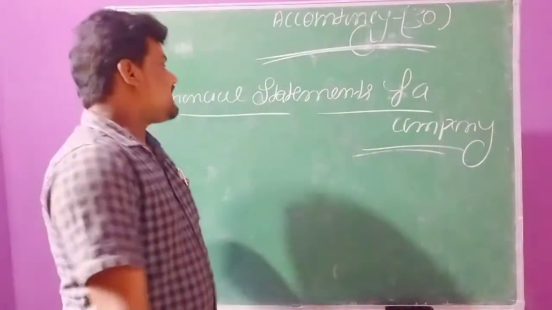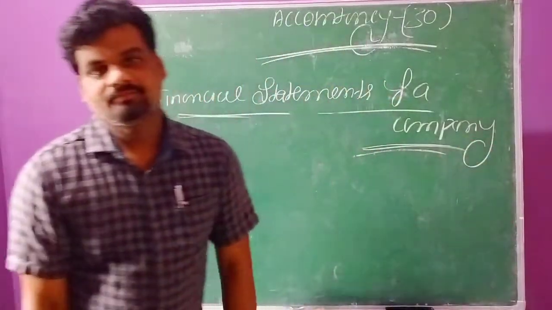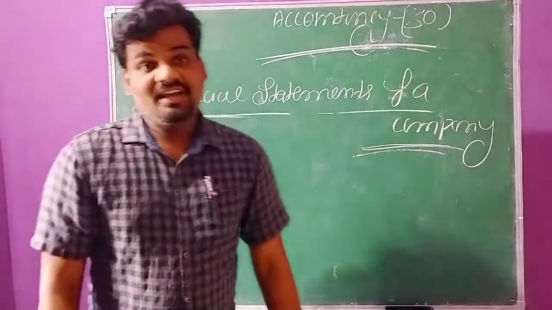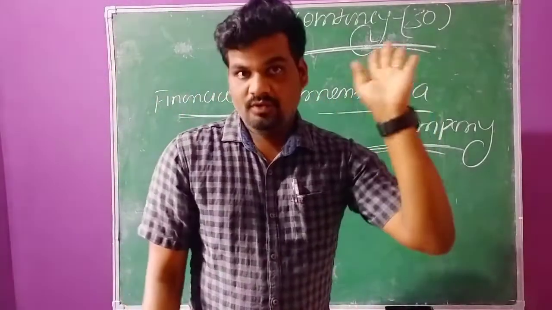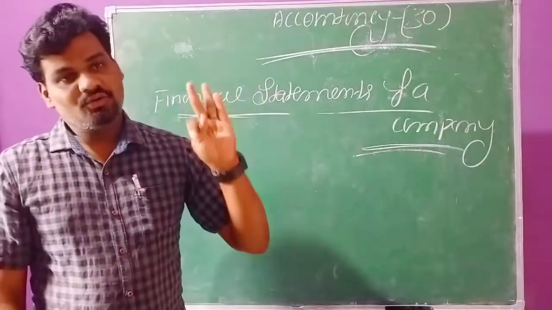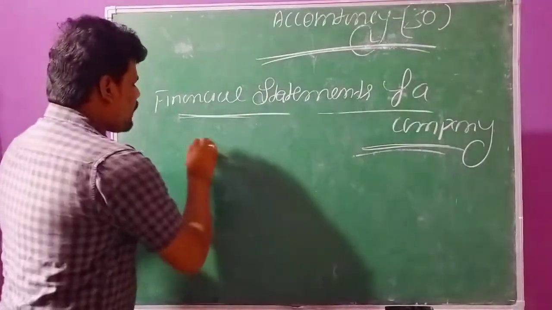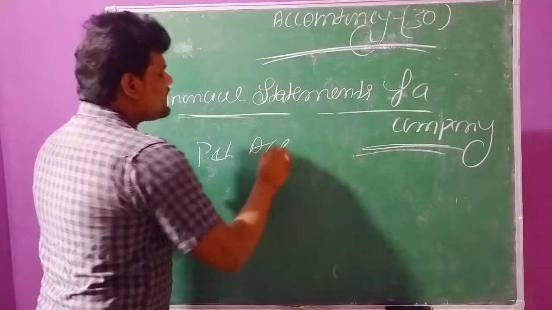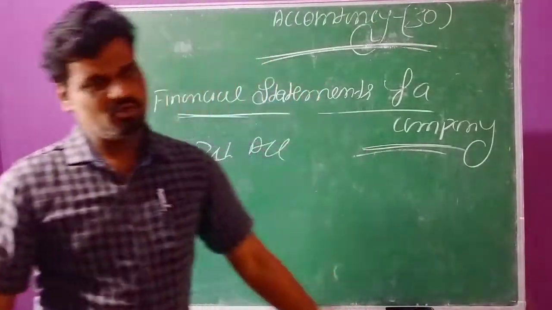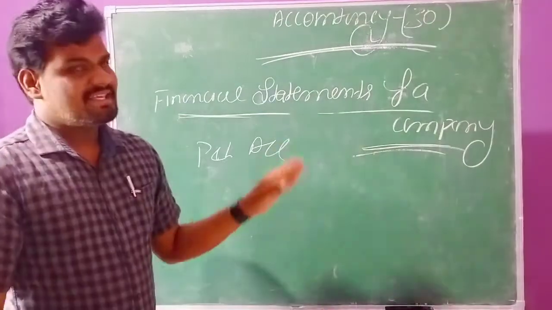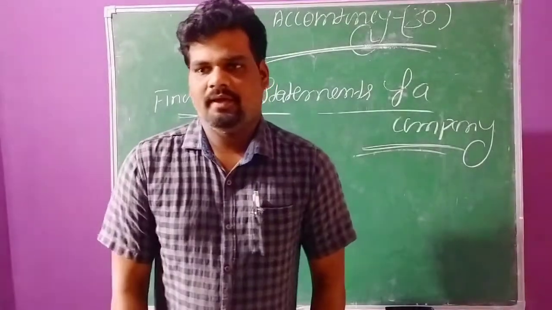So in that accounts, we have already commenced financial statements of a company. In the financial statements of a company there are two types: one is profit and loss account and the second one is balance sheet. On profit and loss account, in the previous session we started one question as per the PU board question. In this session we will solve one more question from the question bank.